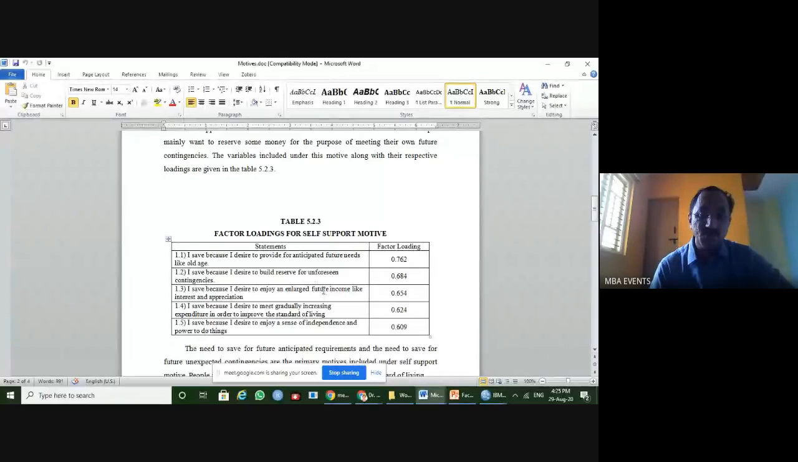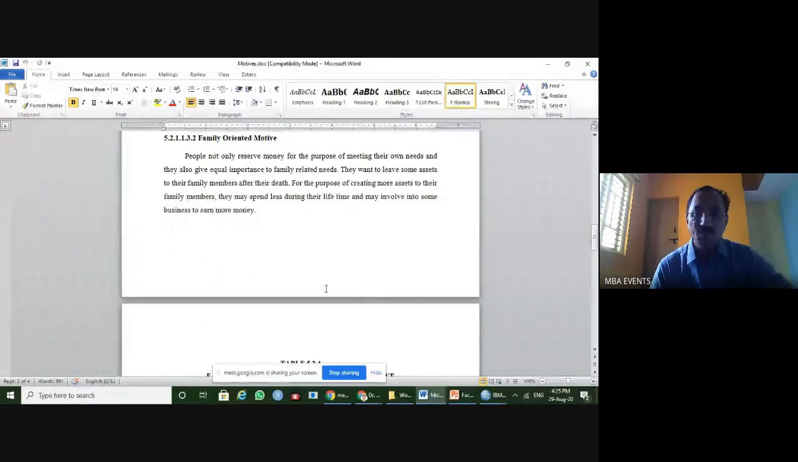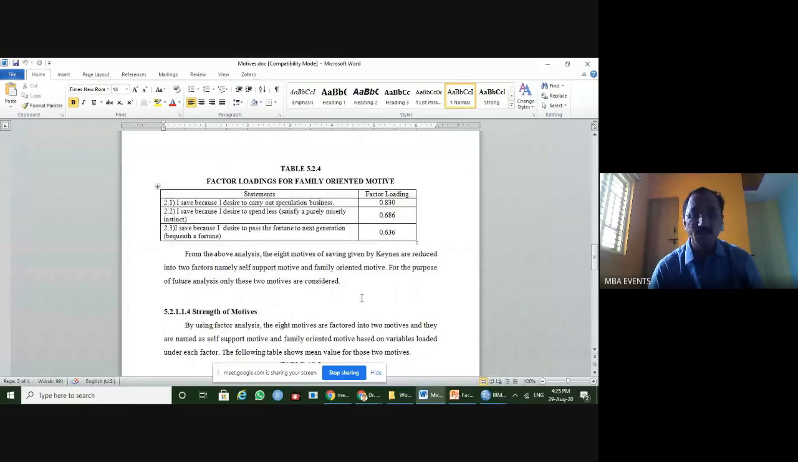And this helps them to keep a motive in life, and also family-oriented motives. So people not only reserve money for themselves, but they reserve for the family's sake. So these 2 factors were identified.